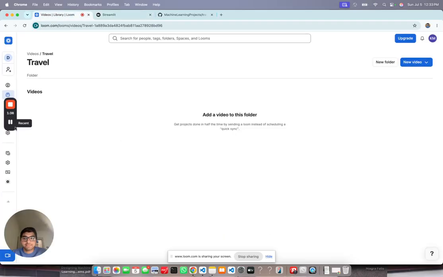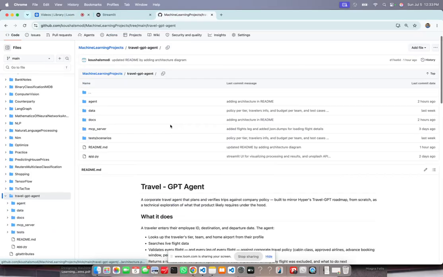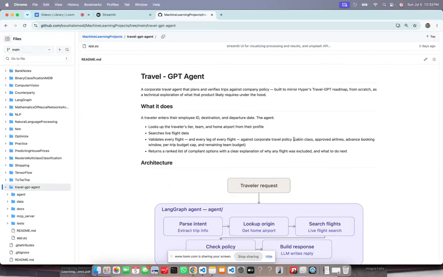Nicholas and Mark, this is a prototype obviously, and flight search is served by SERP API rather than a GDS, for example, and there is no live booking yet. What I wanted to show is the architecture, the MCP-based tool separation, and per-leg policy validation, which we are able to perform. And there are multiple ways to check the policy, like cabin class for the employee, economy, business, and approved airlines, whether the airline which the LLM using SERP API is able to propose complies.